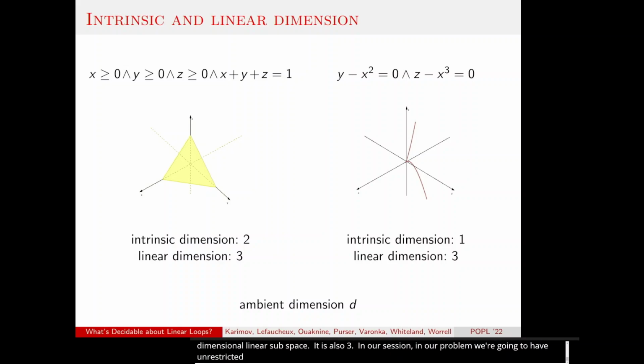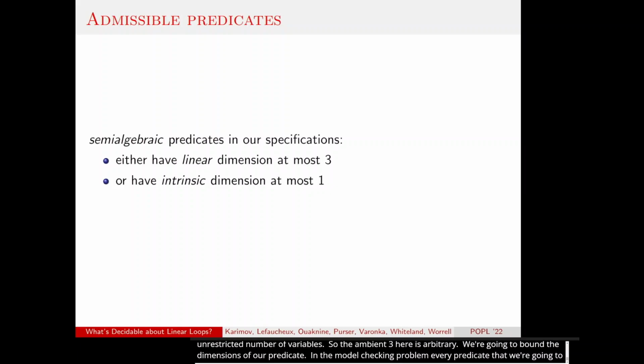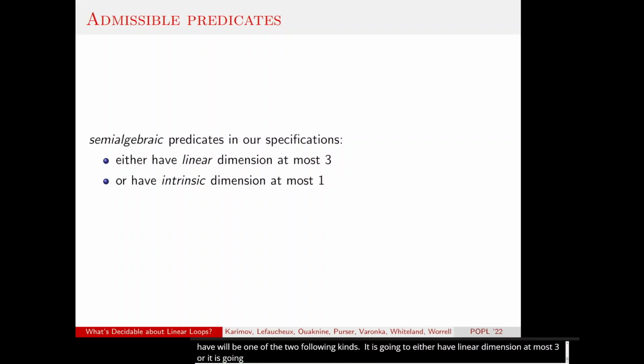So the ambient dimension, which was 3 here, is going to be arbitrary, but we're going to bound the dimensions of our predicates. In the model checking problem, every predicate is going to be of one of the two following kinds. It is going to either have linear dimension at most 3, or it is going to be intrinsically of dimension at most 1. So it would be a curve or so.